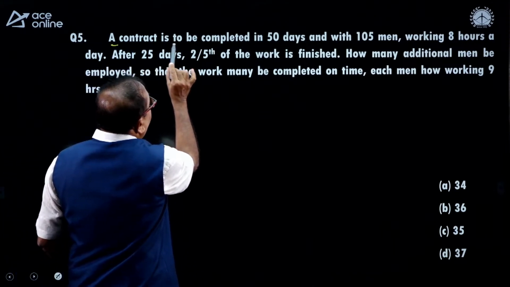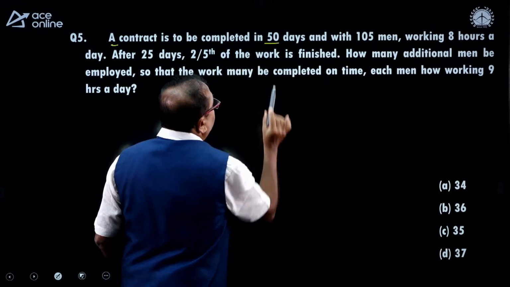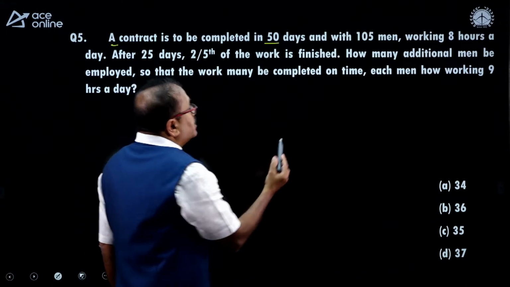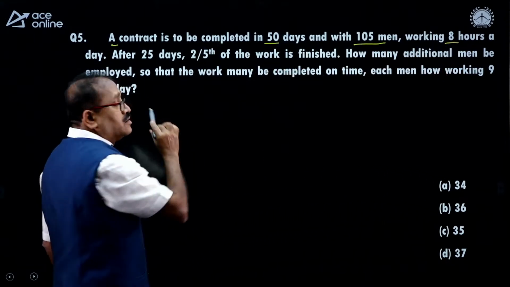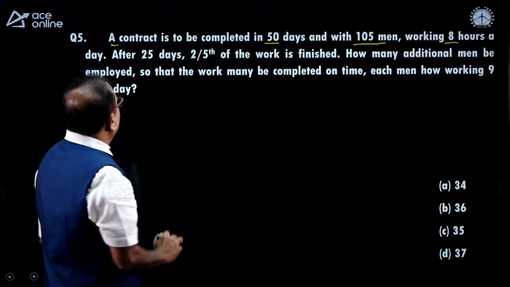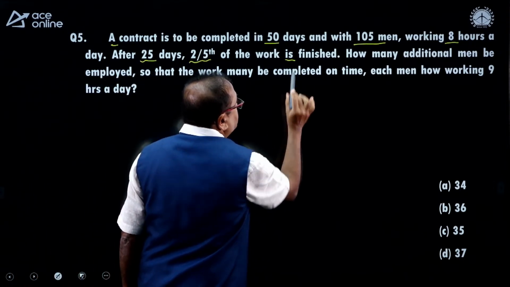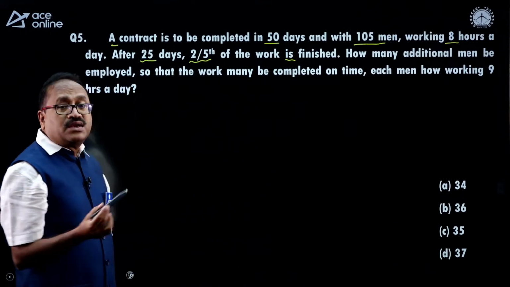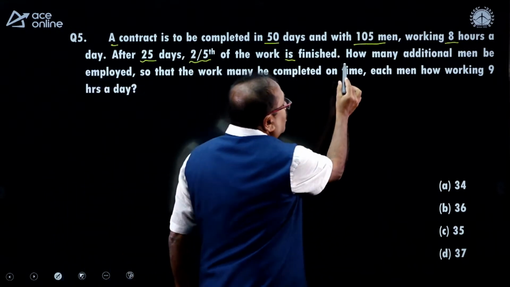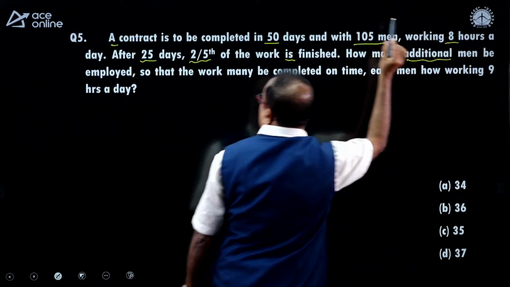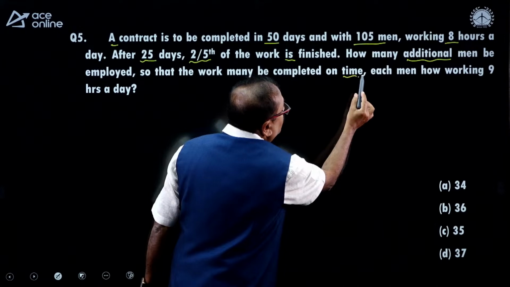A contractor has to complete a contract in 50 days with 105 men working 8 hours a day. Up to this, it's very simple. Now, after 25 days, 2/5 of the work is finished. The remaining work is 3/5 after 25 days. Okay. How many additional men are employed so that the work may be completed on time?